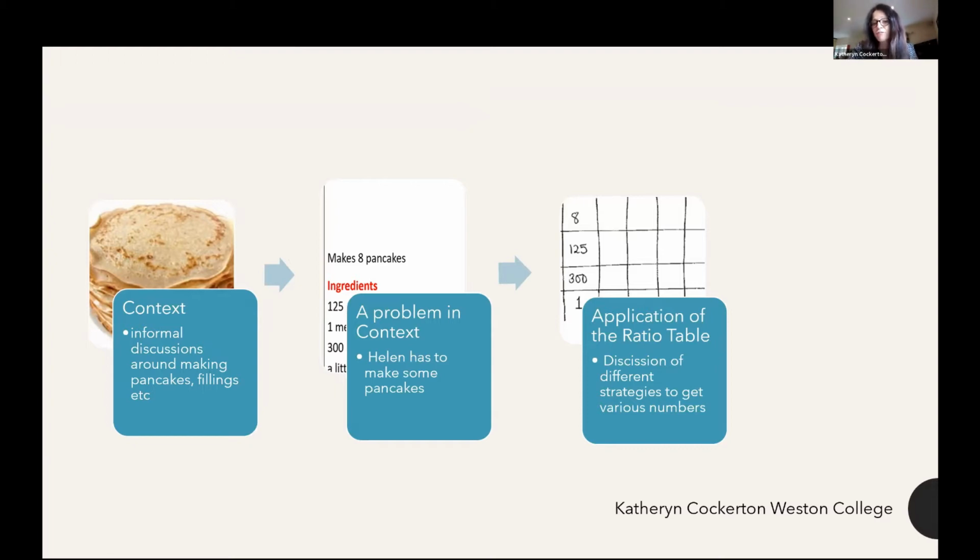Teachers found that learners were able to self-differentiate. They were able to go up in the 8 times table, or some were able to double or halve, or go up timesing 10, timesing by another 10, but not many were able to divide by 3, divide by 8 to get to that 1. And also at this point, it was easy to identify the misconceptions and learner weaknesses around proportional reasoning.